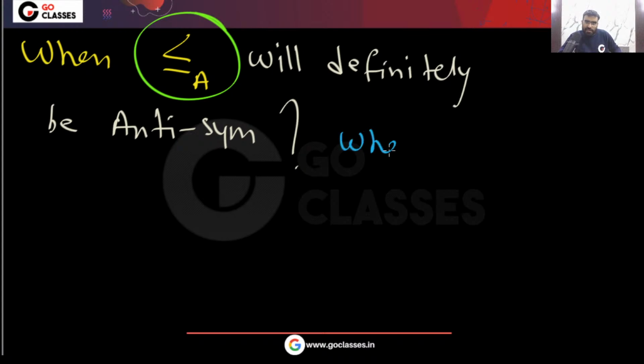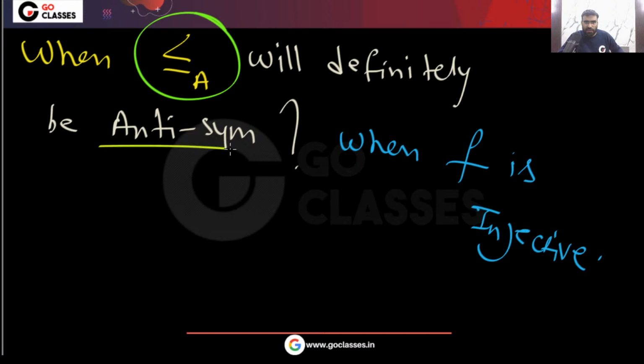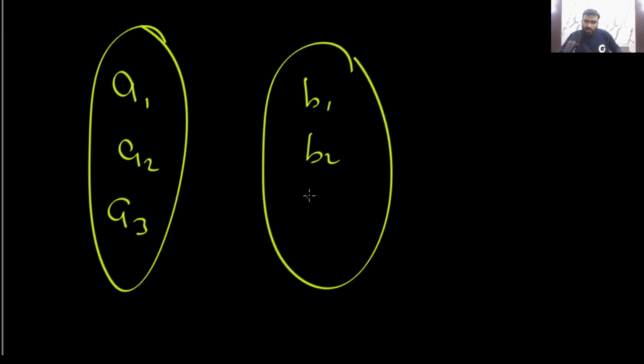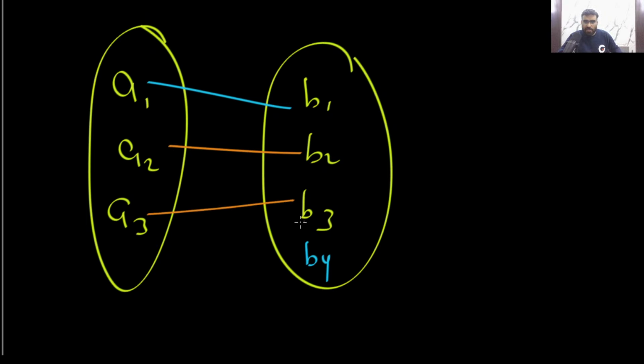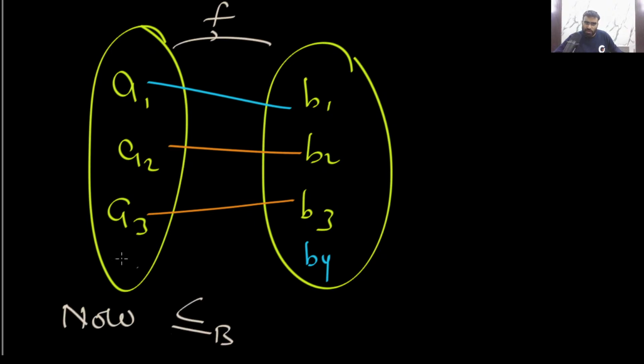When f is injective, right? Yes or no? When f is 1 to 1, or I can say injective. If f is injective, then it will definitely be antisymmetric. If you have an injective function, let's assume you have this type of function, and you take this function f, now this less than equal to a will definitely be antisymmetric.